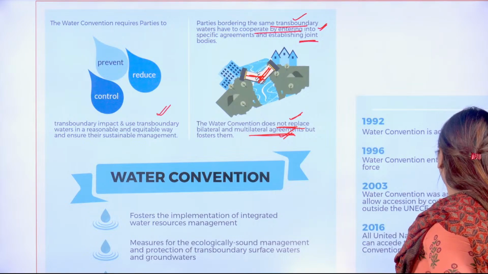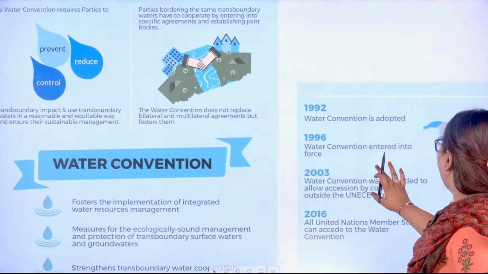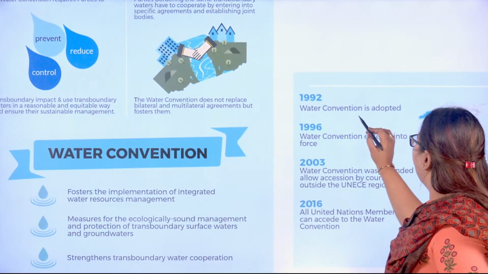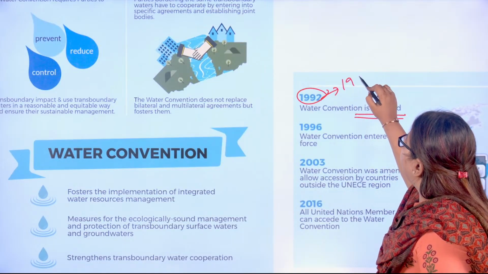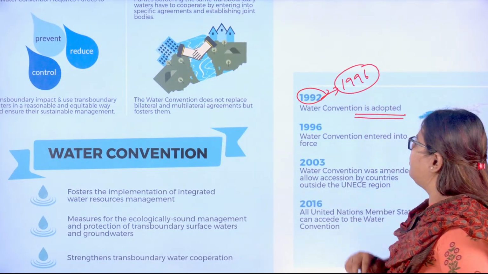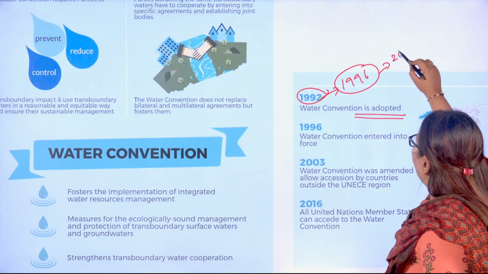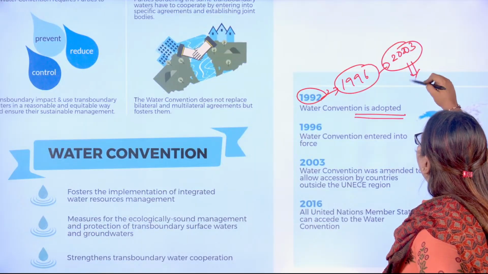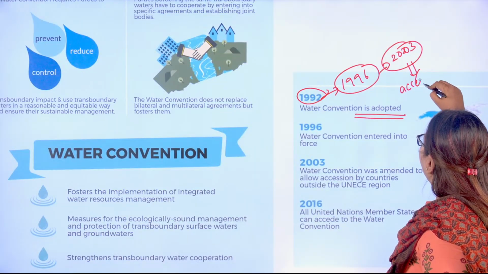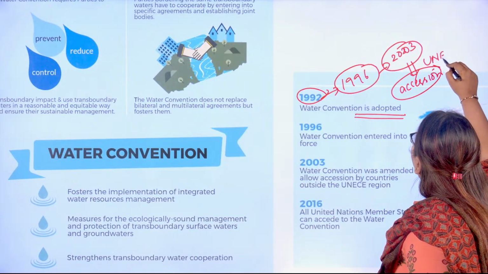Now, this convention was initially adopted in the year 1992, and then it entered into force 4 years later, that is in 1996. Then in 2003, the water convention was amended. This allowed the accession of countries outside this particular UNECE region also.